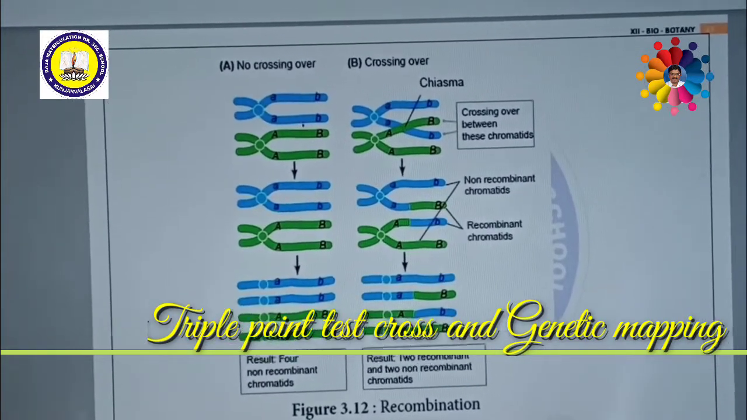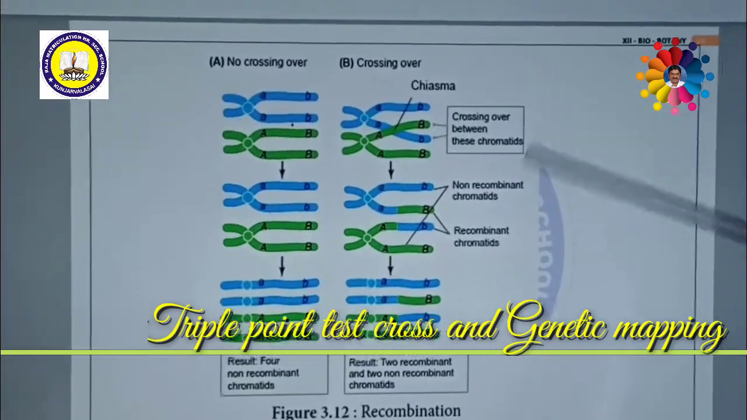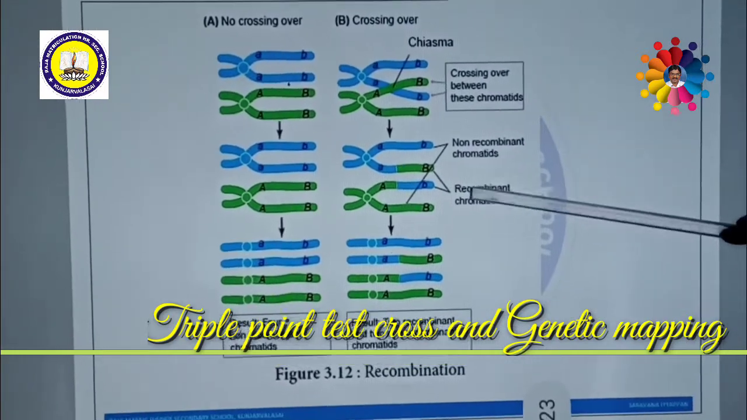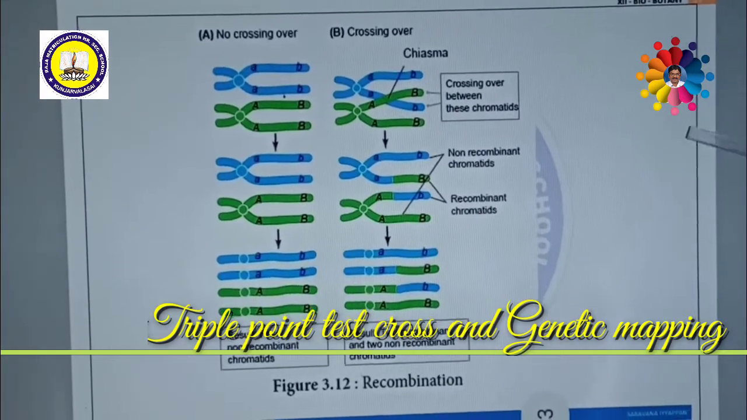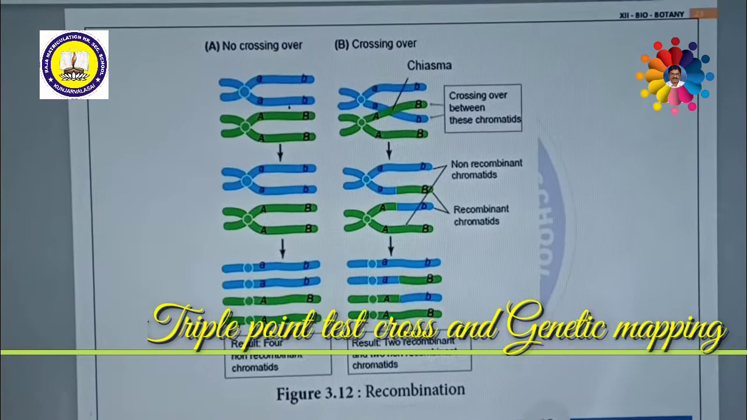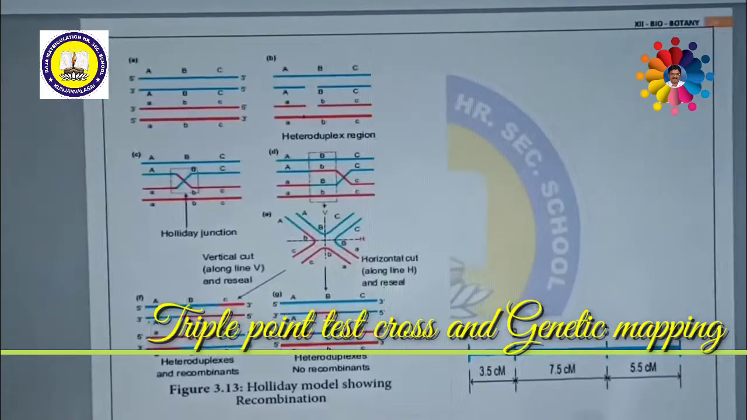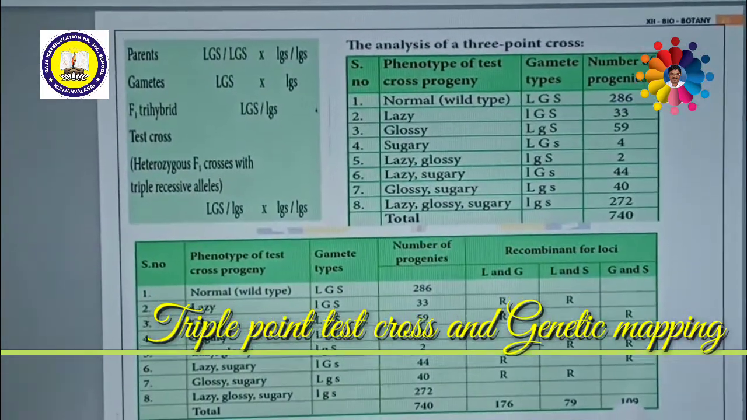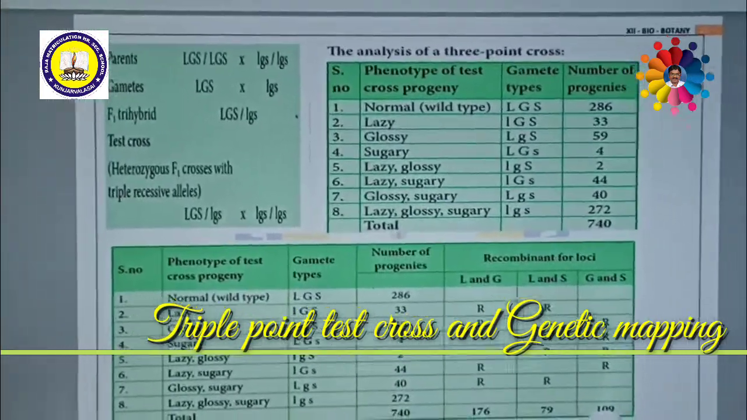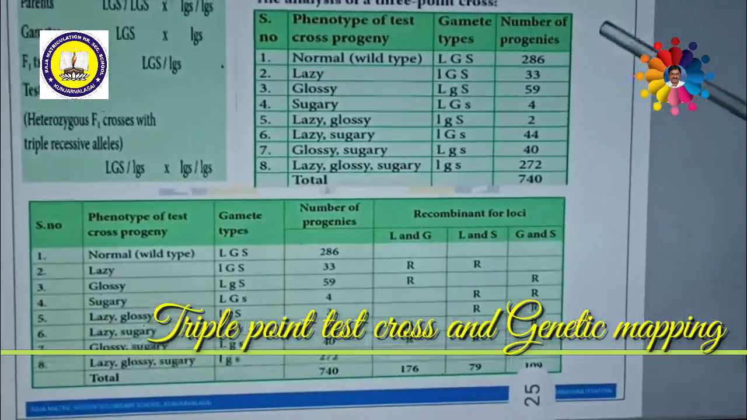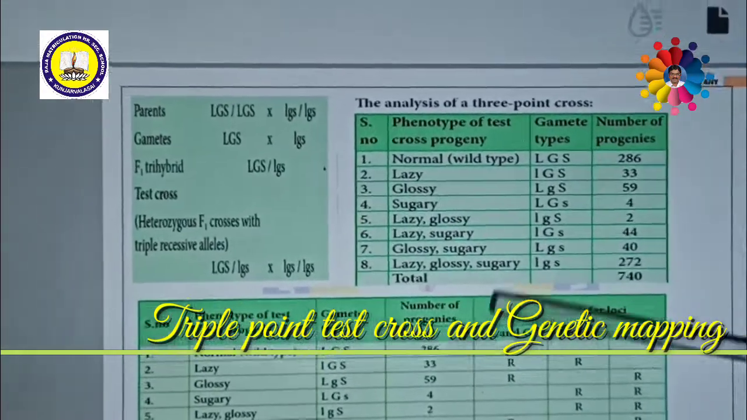Because some double crossing over might occur in the chromosomes, and this might not be visible. That means in the dihybrid test cross we cannot find double crossing over. That is why we need another technique called the trihybrid test cross. What is the trihybrid test cross? A test cross is nothing but a homozygous recessive parent crossed with the F1 generation.